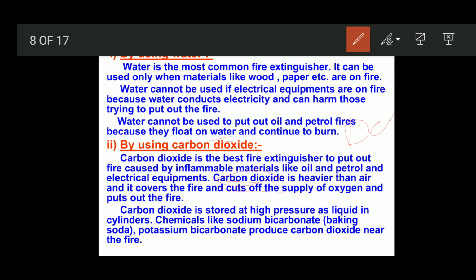It is used to control the fire in places like oil fires, such as petrol, and electrical equipment. So in that case, they may use this carbon dioxide to control the fire. This is stored in the cylinders at a high pressure.